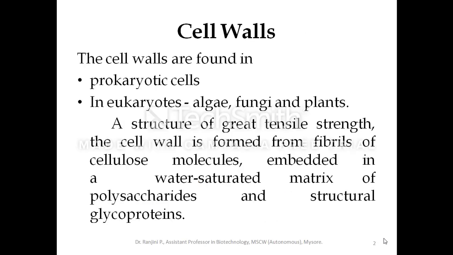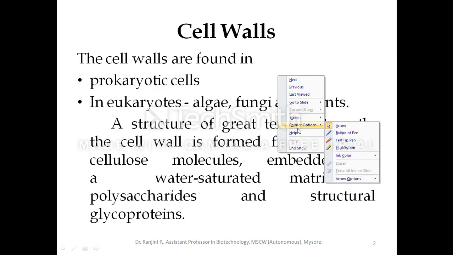Cell walls are found in prokaryotic cells and in eukaryotes. In eukaryotes, the cell wall is present in algae, fungi and plants. The cell wall is a structure of great tensile strength, and this gives mechanical support to the cell.